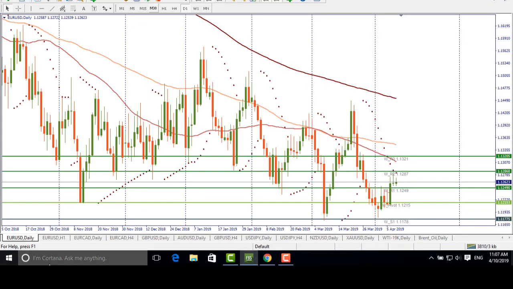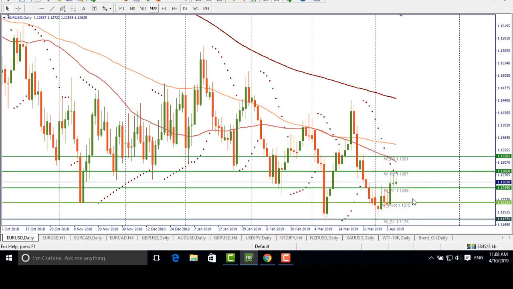Let's take a look at the technical side, and we will start with the Euro-USD pair. This pair is under big pressure today because we have the ECB meeting and inflation level for America. Both these events will affect the currency a lot. Up to now, you see that Euro-USD has been rising. However, yesterday the spinning top candlestick was formed.